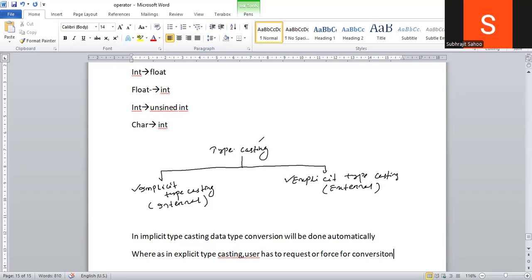That is the difference between implicit typecasting and explicit typecasting. An example will give you more clarity.